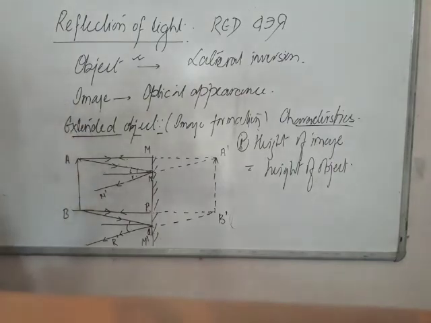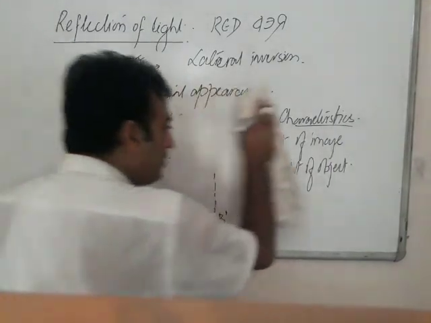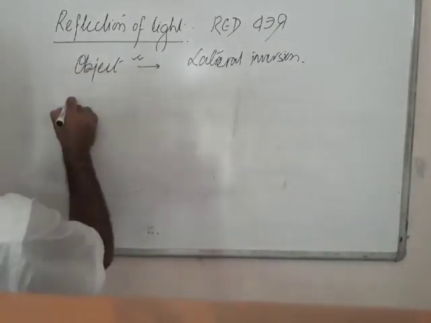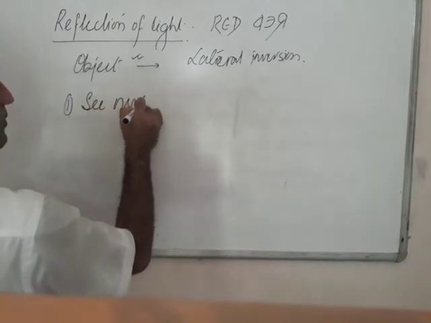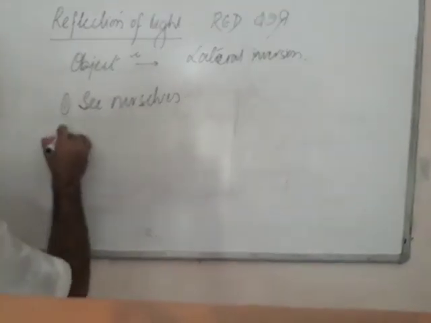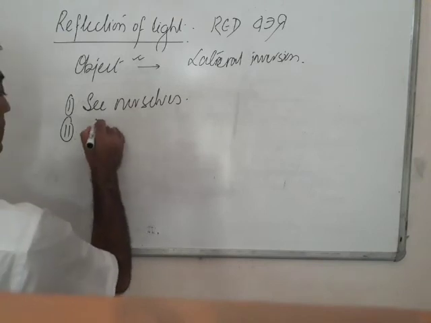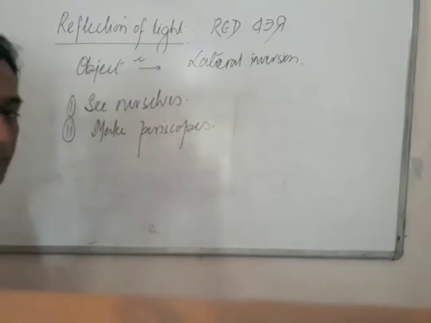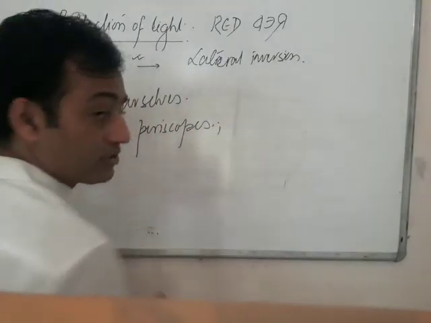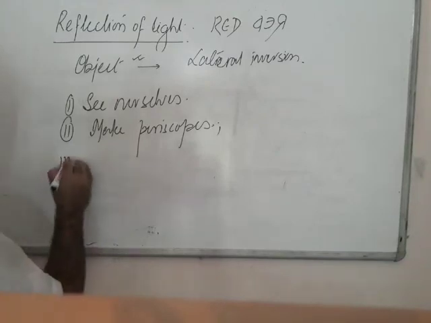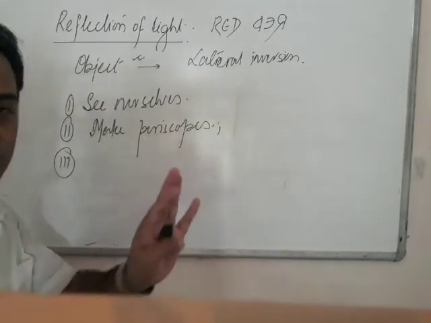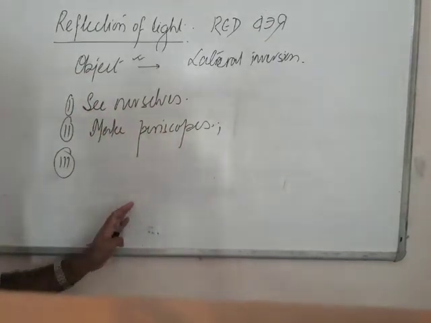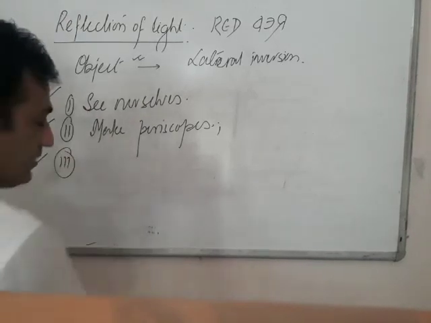Last point, uses of plane mirror. Exam may, although it won't come, but still if it comes, what will you write? First, it is used to see ourselves. Point number 1. Second, which is most important, it is used to make a periscope. I think in class 8 you have learned how to make a periscope or also a kaleidoscope. Point number 3. Sometimes it is fitted in shops, basically in jewelry shops, to make the image look bigger. So these are the points that you have to write.